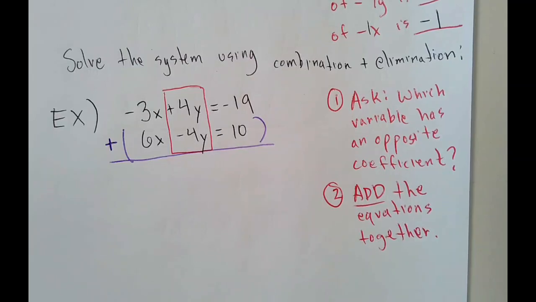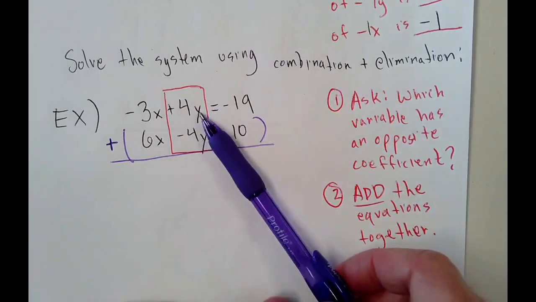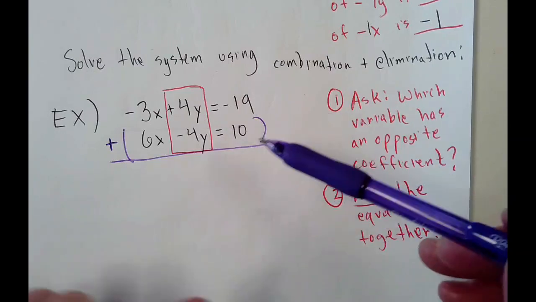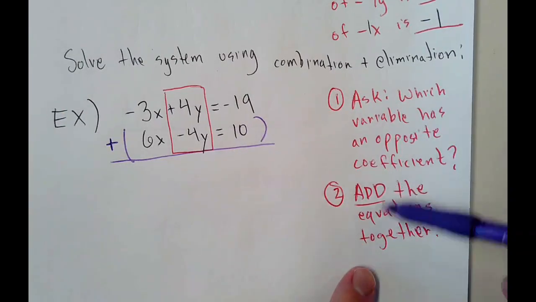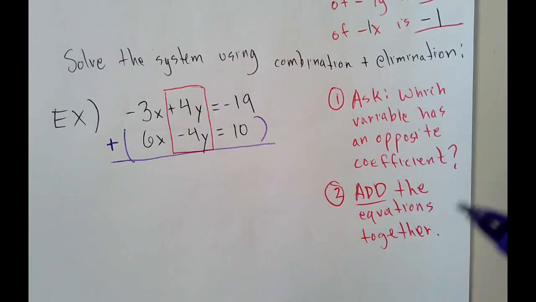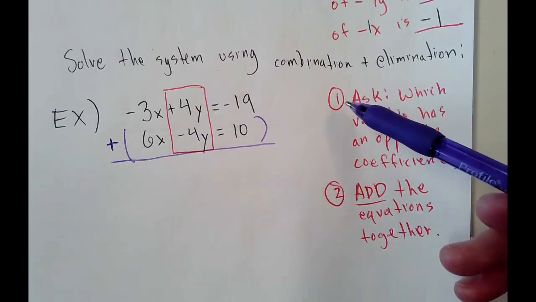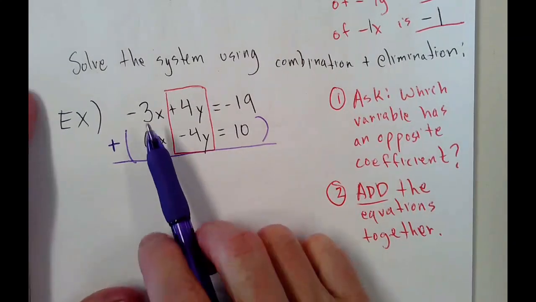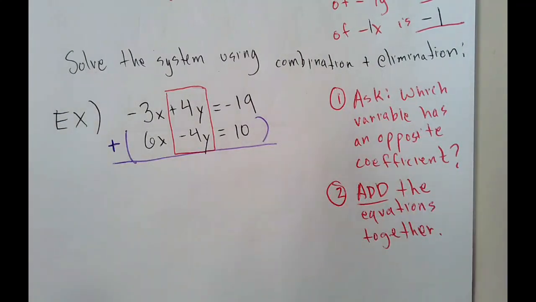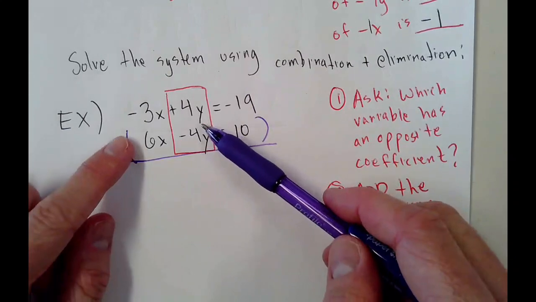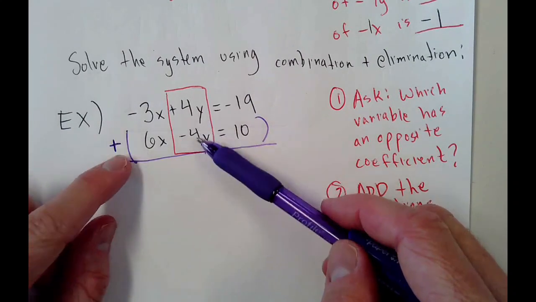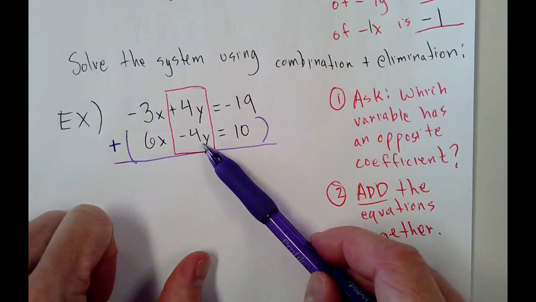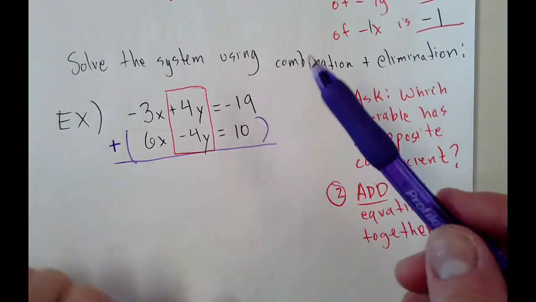Here's your setup. When you have the opposite coefficient, you can do this. Now, you can do this adding business, but it only helps you if you have that opposite coefficient. You need step 1 first before you add the equations together. And then also, why do we add the equations together, or why can we do that? Because we're adding the same thing to both sides of this top equation when we add this to here and this to here, and I'll show you that in a second.